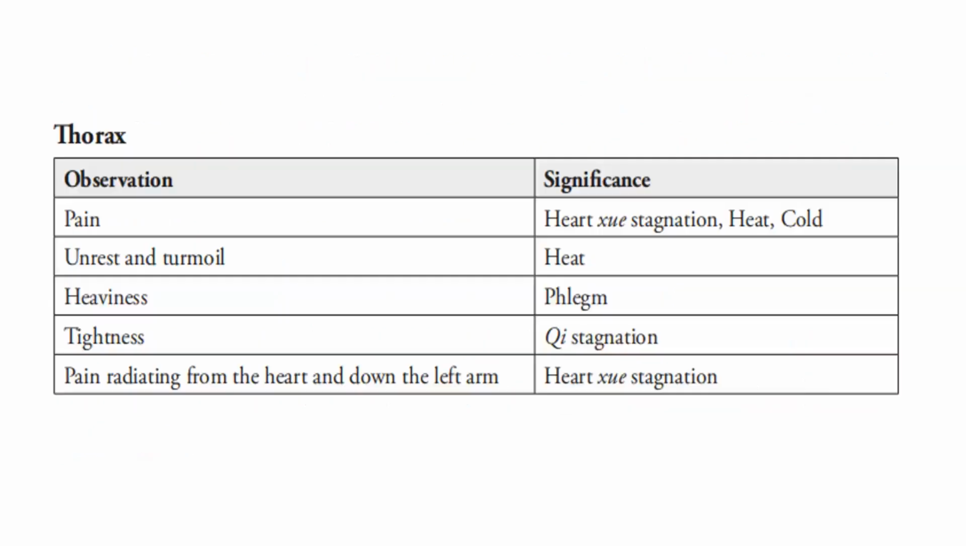So here in the thorax, we could observe pain, which signifies heart blood stagnation, heat, or cold. If there is unrest and turmoil, it signifies heat. If we could feel that there is heaviness, it could signify that there is phlegm. Tightness in the chest signifies chi stagnation. Pain radiating from the heart and down the left arm is heart blood stagnation.